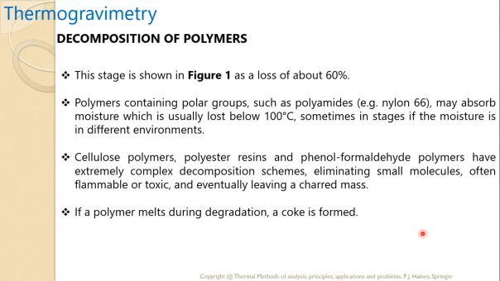The polymers containing polar groups, such as the polyamides, that is nylon 66, may absorb moisture, which is usually lost below 100 degrees Celsius, sometimes in stages if the moisture is in different environments. The cellulose polymers, polyesters, resins, and phenol formaldehyde polymers have extremely complex decomposition schemes, eliminating small molecules, often flammable or toxic, and eventually leaving a charred mass. If the polymer melts during the degradation, then there is a formation of coke.